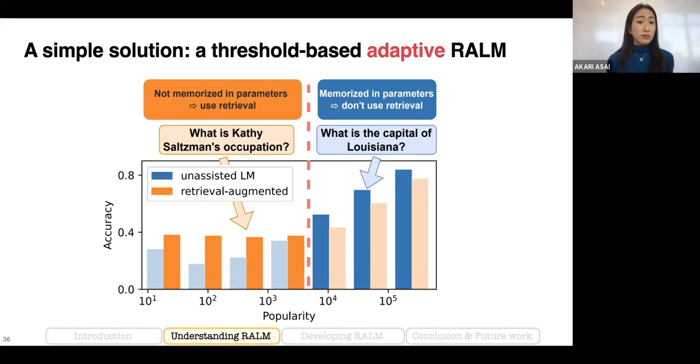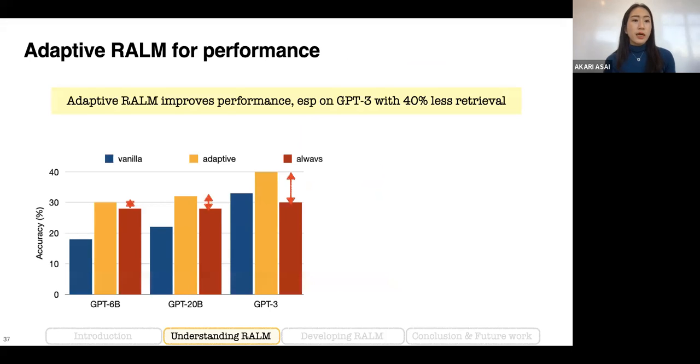What we did is quite simple. We just set a threshold on popularity, and we use retrieval only when the popularity of the subject entity is lower than this. Otherwise, we just use a standard language model. This really simple approach can actually enhance the performance a lot, especially on much bigger and more competitive language models. Here, the red bar shows the model performance with the always retrieval baseline, and the orange bar shows the model performance with adaptive retrieval. And as you can see, there is a big performance improvement from always retrieve to adaptive retrieval in GPT-3.